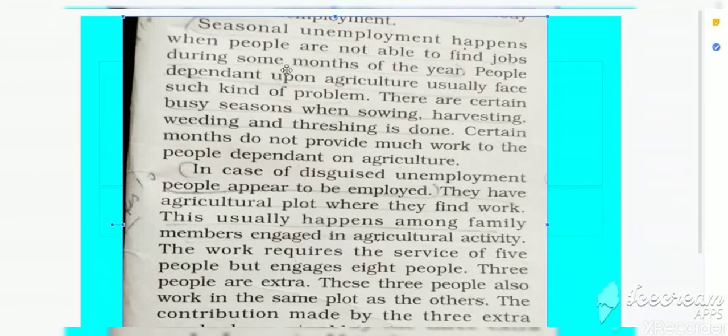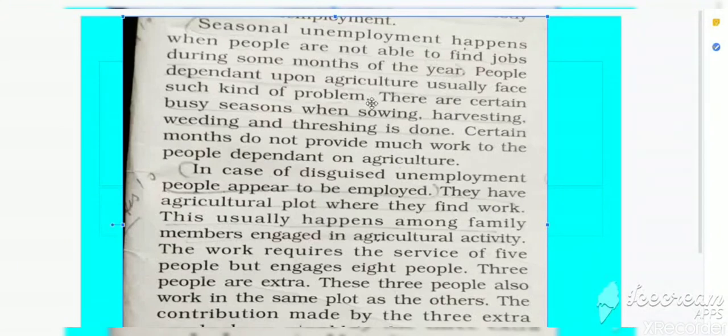Seasonal unemployment happens when people are not able to find a job during some months of the year, and people dependent upon agriculture usually face such kind of problem. So that is seasonal unemployment. Children, one more example of seasonal unemployment is sugar mill. You can see that a sugar mill remains closed 6 months, and 6 months they work.